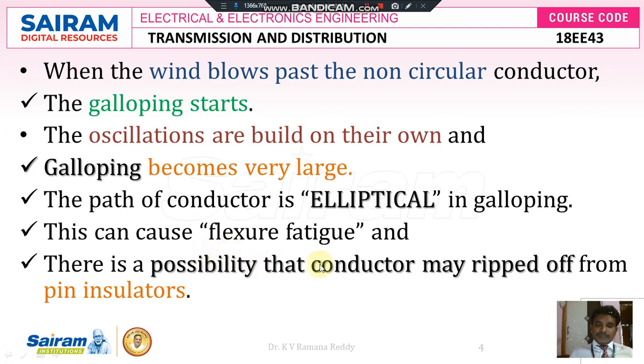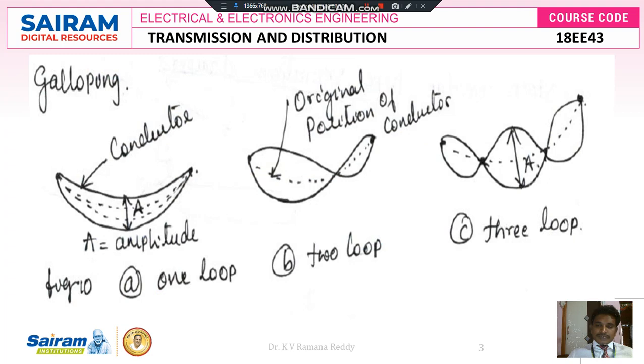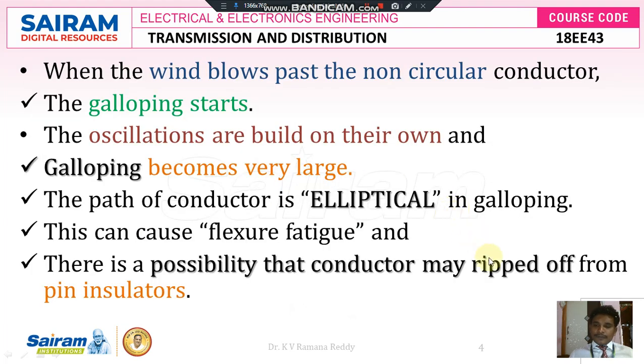So there is a possibility that the conductor may rip off from the pin insulators, because whenever it forms a two loop structure or three loop structure due to high wind pressure, physically I want to remove this two loop structure and three loop structure. Simply I want to rip it off. That means I want to remove that conductor from pin insulators or string type insulators, and again reconstruct it in a clear manner.